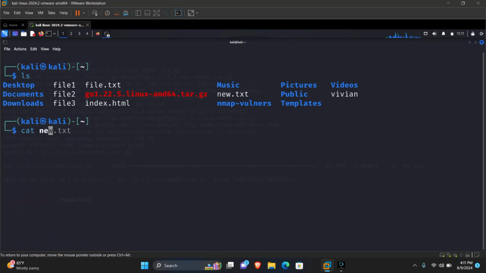Cat. I want to view the content inside new.txt. New.txt. Okay. Alright. Clear.